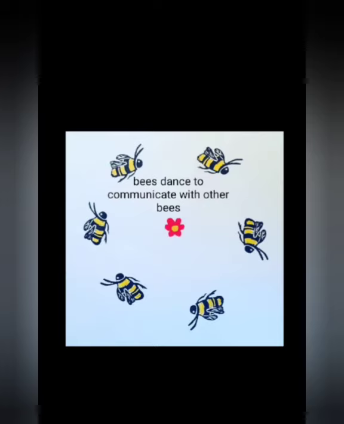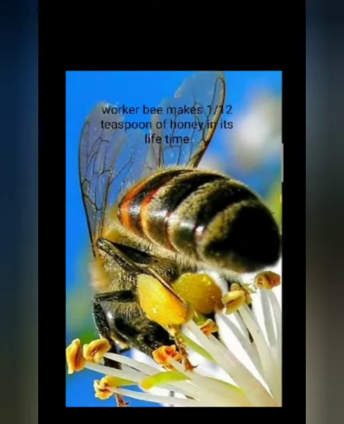Seventh one: a worker bee makes about 1/12 teaspoon of honey in its lifetime. Try to arrange. Listen carefully. A worker bee makes about 1/12 teaspoon of honey in its lifetime. In its whole lifetime, it collects only 1/12 teaspoon of honey.